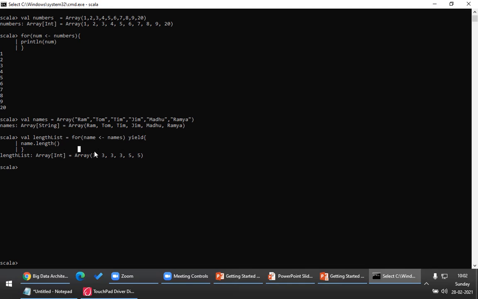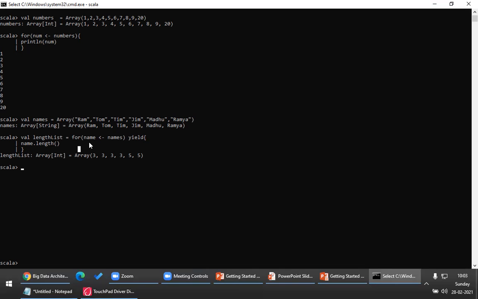So Navin, this is a small thing. Can we also declare a variable at runtime itself? Like for name in names, we are not declaring the name anywhere, we are just defining the name. Yes, that is allowed.